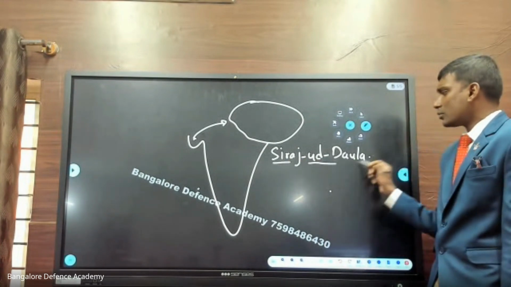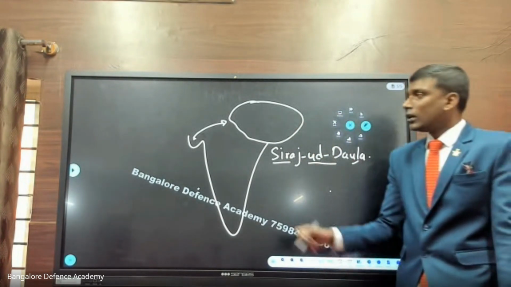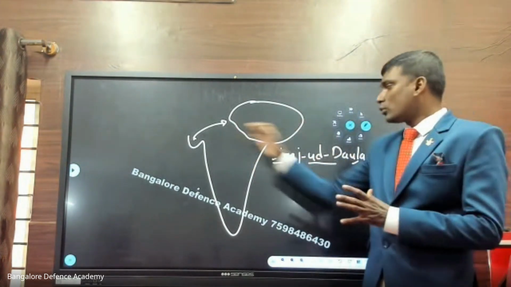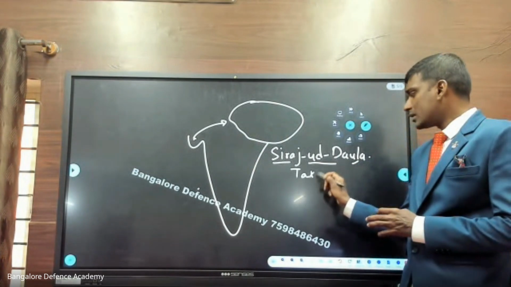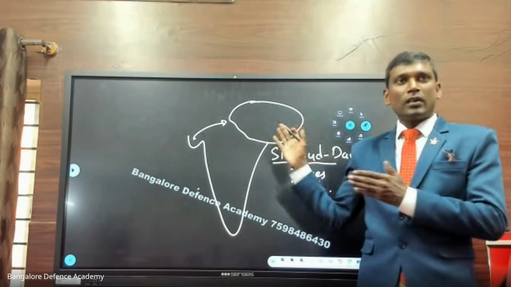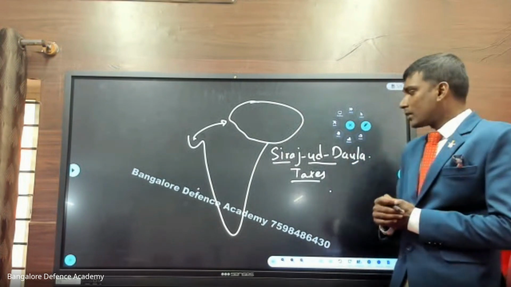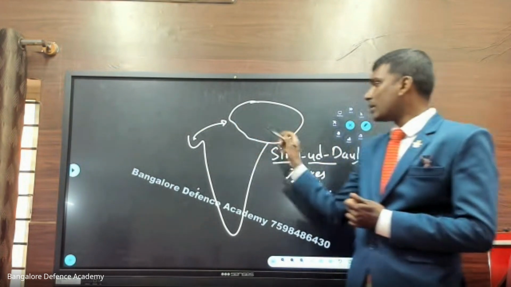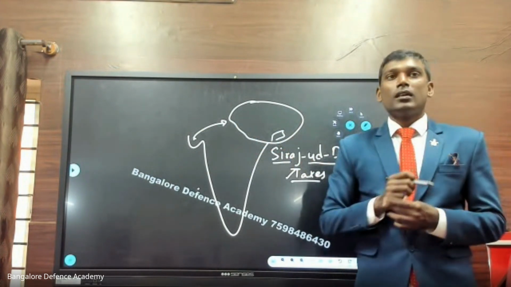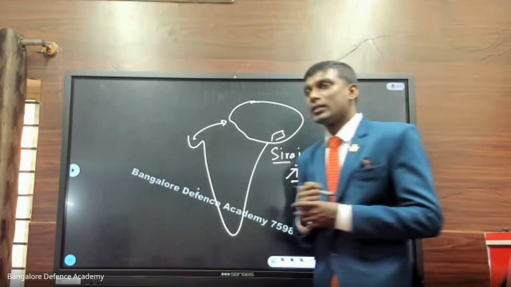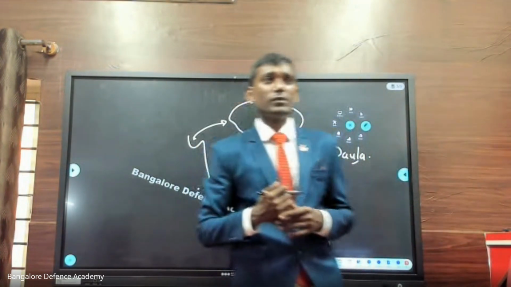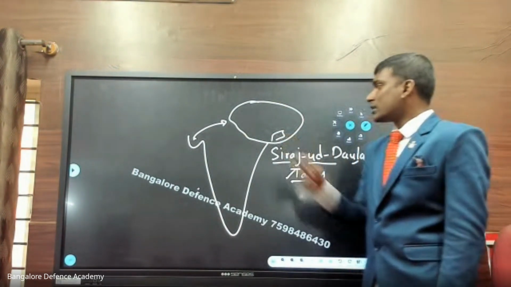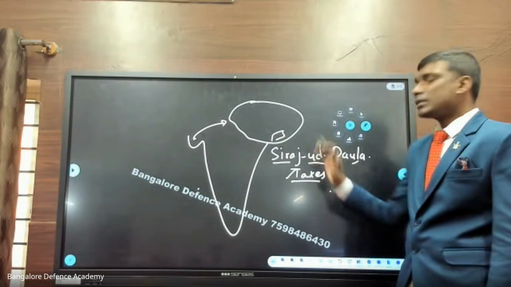So Siraj-ud-Dawla said, I am the ruler of Bengal. If the East India Company wants to come here and start an industry, you have to pay taxes. So initially the company said, okay, I'm ready for it. They came here and started setting up an industry near the Hooghly River, a river near Kolkata. We have seen Kolkata and Hooghly in geography. So in this river they set up an industry and started paying taxes.